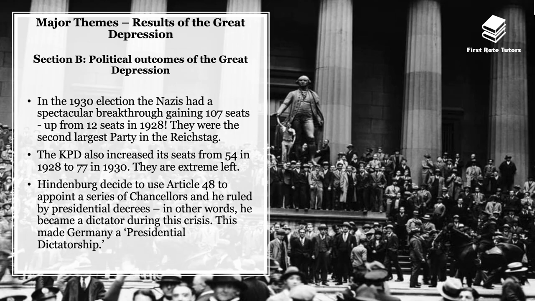In the 1930 elections, the Nazis had a huge breakthrough, gaining 107 seats, which was up from just 12 seats 2 years ago in 1928, and this made them the second largest party in the Reichstag. The KPD, which is a communist party, also increased its seats from 54 seats in 1928 to 77 in 1930. And Hindenburg decided to use Article 48 to appoint a series of chancellors, and he ruled by presidential decrees. In other words, he became a dictator during the crisis, and this made essentially Germany a presidential dictatorship.